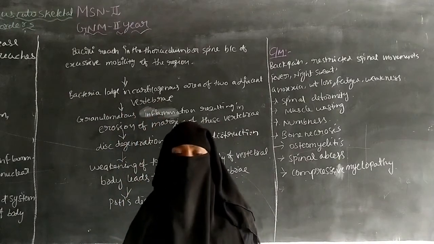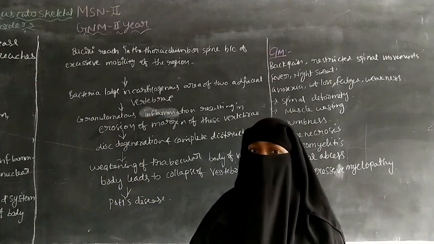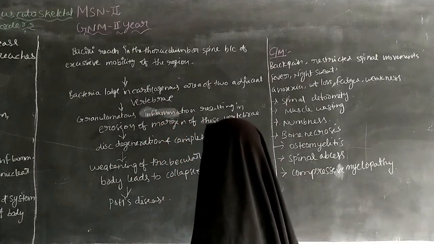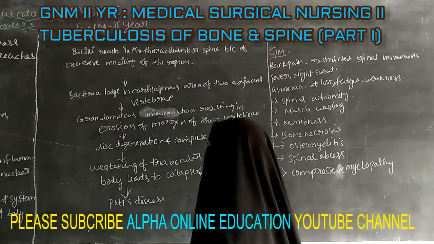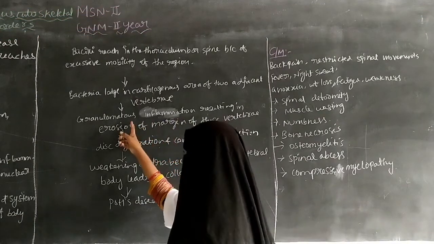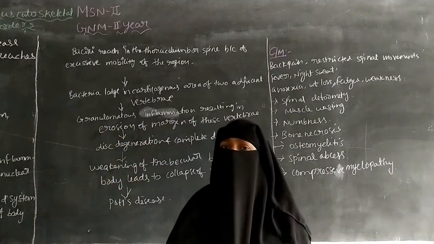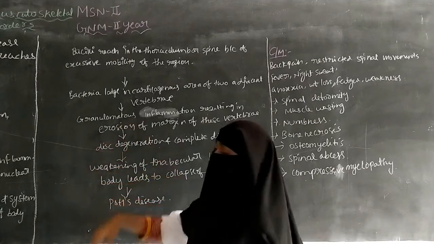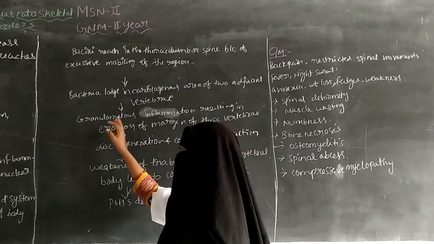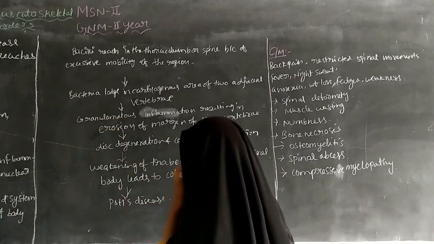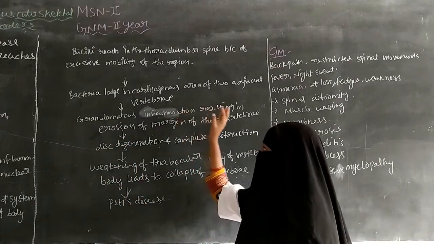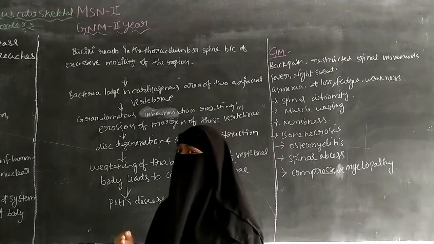So the bacteria can be present between the cartilaginous area of the two adjacent vertebrae. And next one is granulomatous inflammation resulting in erosion of the margin of this vertebrae. Granulomatous means there is a mass of WBC cells, a mass of leukocytes. So inflammation can occur in the WBC cells.